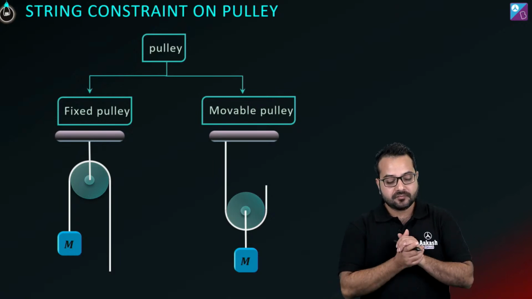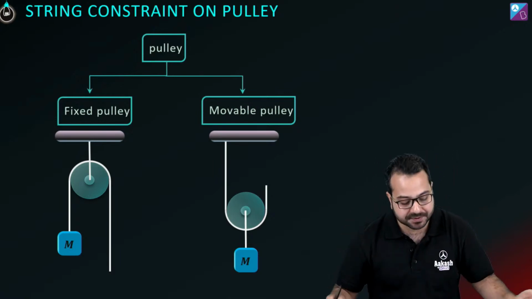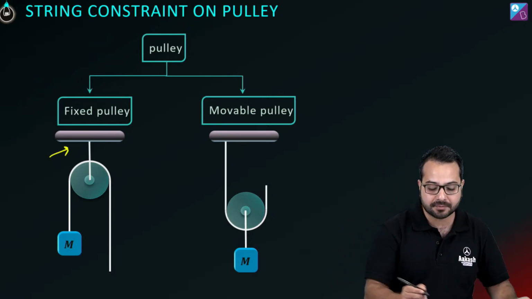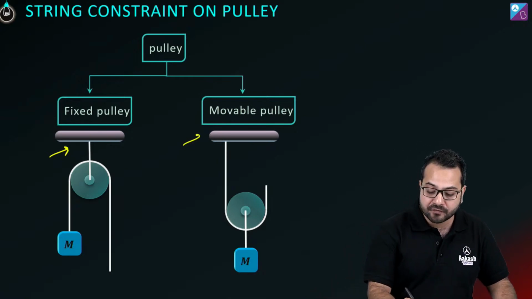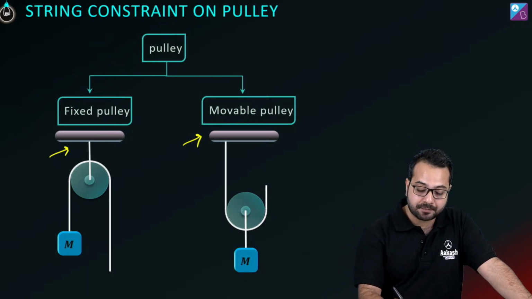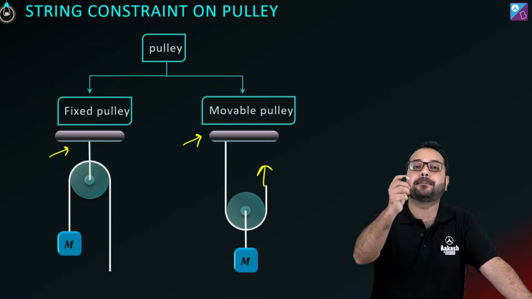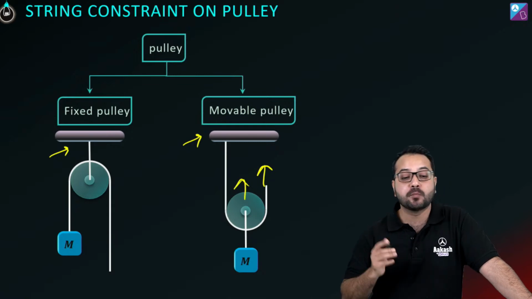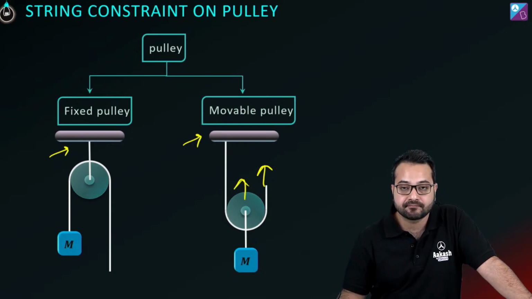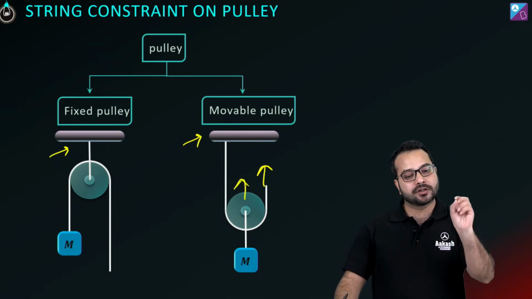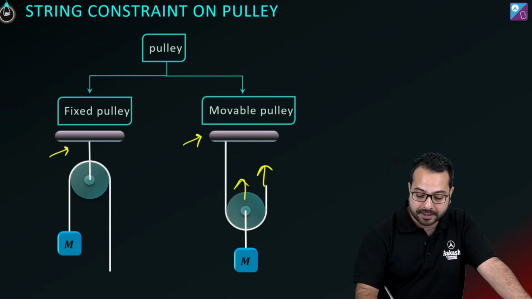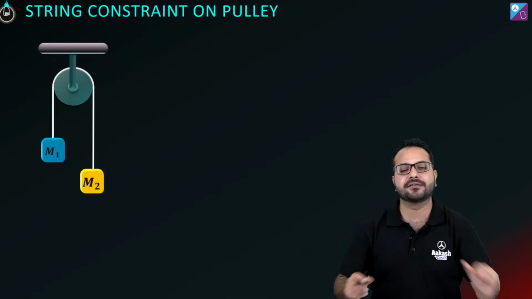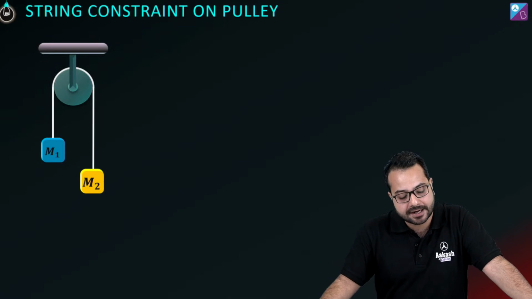चलो, तो पुली could be of two types. One is a fixed pulley. फिक्स्ड पुली मतलब it is not going to move, something like this. And then there could be a movable pulley like this. For example, if you move this end up, the pulley is also going to move up. ठीक है? Is this correct? Is this clear? So there could be two kinds of pulleys, a fixed pulley and a movable pulley. And दोनों में the treatment of the constraint relationship is थोड़ा सा different. ठीक है?